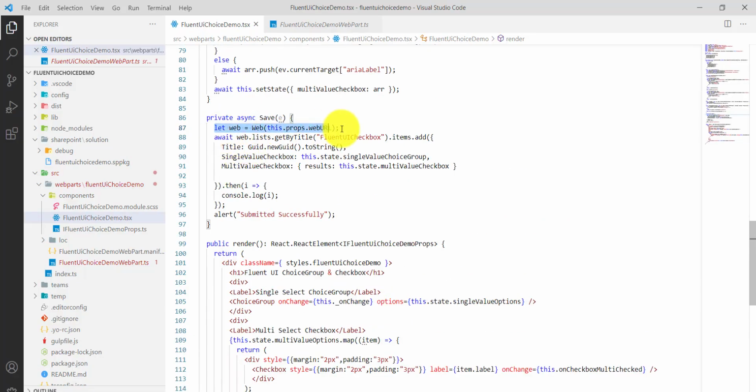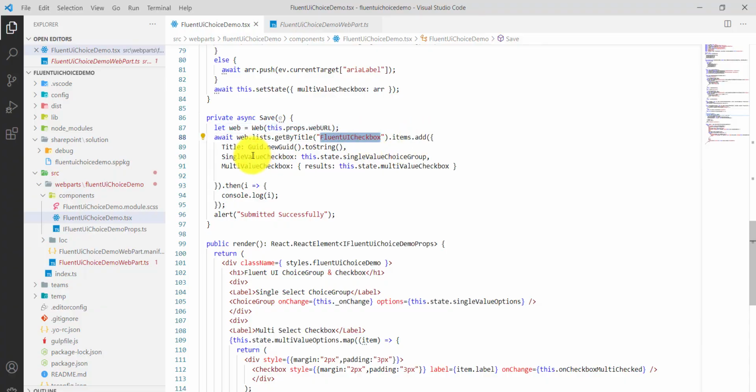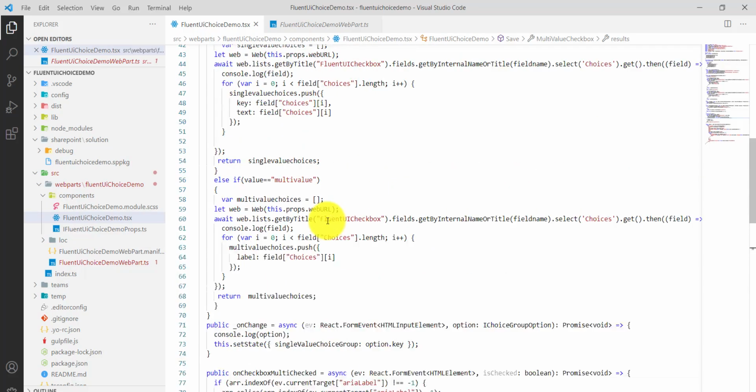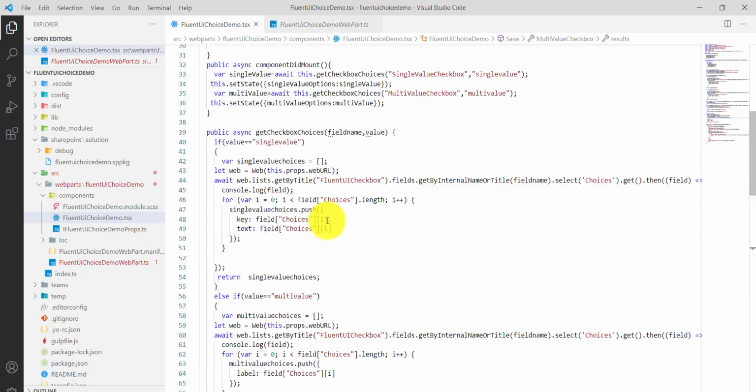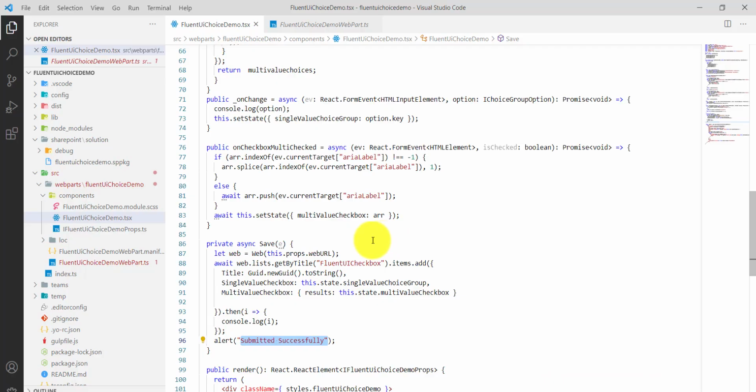The save method is simple. You can see we are getting the list, and then items.add, with the title, the first column value, the second value, and then here the single choice, and here the multi-choice results, which is nothing but an array. This results array we declared over here, because we are binding it, and then it will add it. So this is the value which will give you all the options, and then finally it will show a submitted successfully message. And on the changes, let's say I select any items from this, we have an onChange event here.